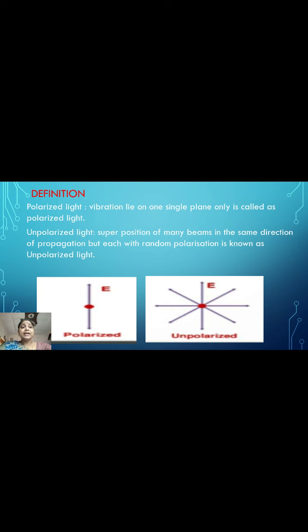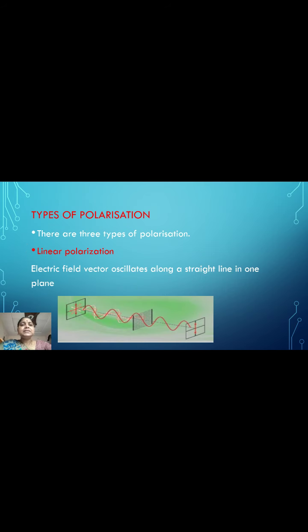And an analyzer checks whether the light has been polarized or not. That is called an analyzer. Next, types of polarization. There are three types of polarization: first, linear polarization; second, circular polarization; and third, elliptical polarization.